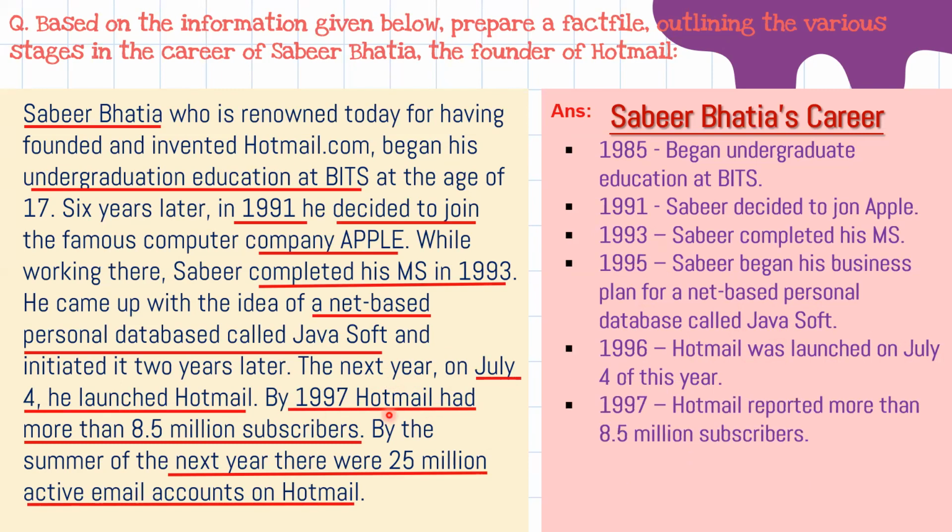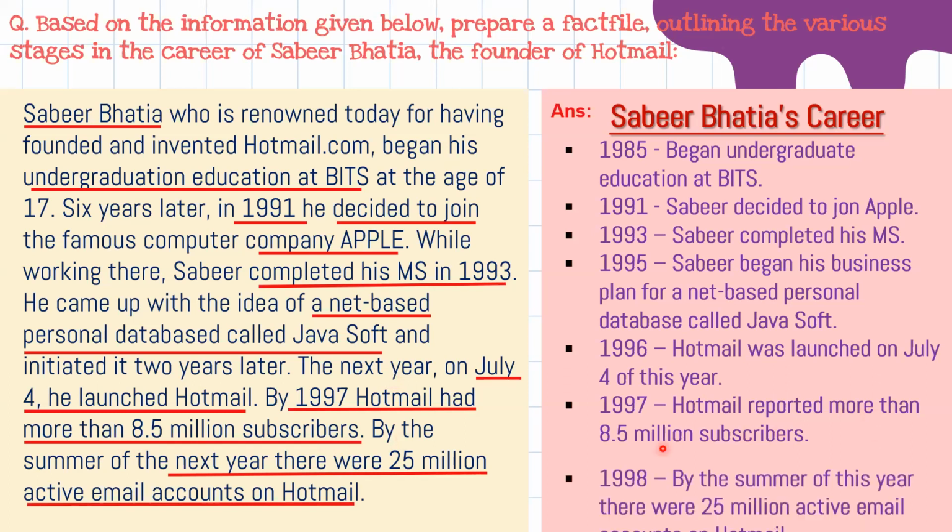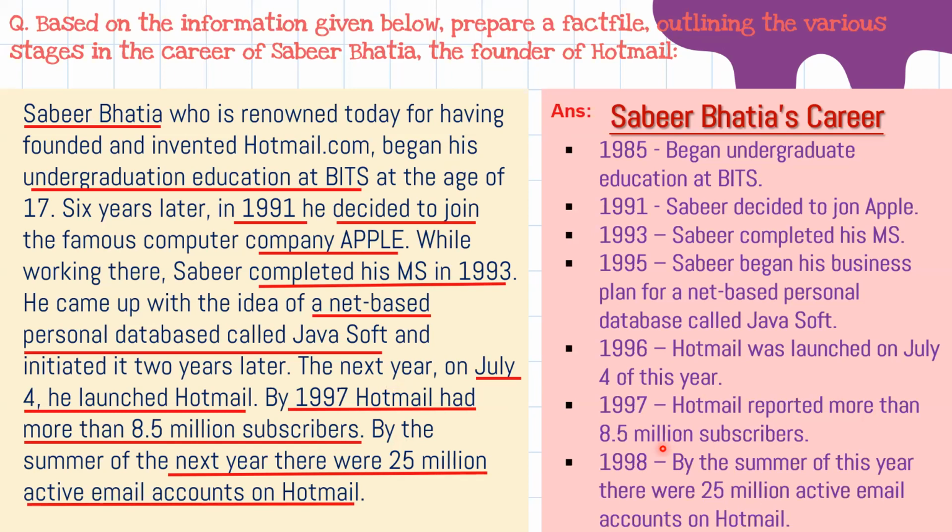The next point is 1997. Hotmail had more than 8.5 million subscribers. The same we have written here. And the last point is by the summer of next year. Again, next year is mentioned here. So it is obvious after 97, year 98 comes. So by the summer of this year, there were 25 million active email accounts on Hotmail.